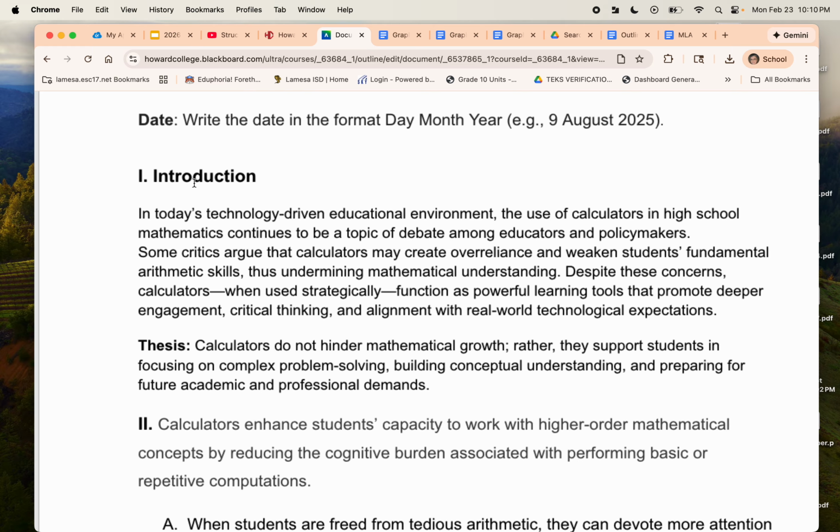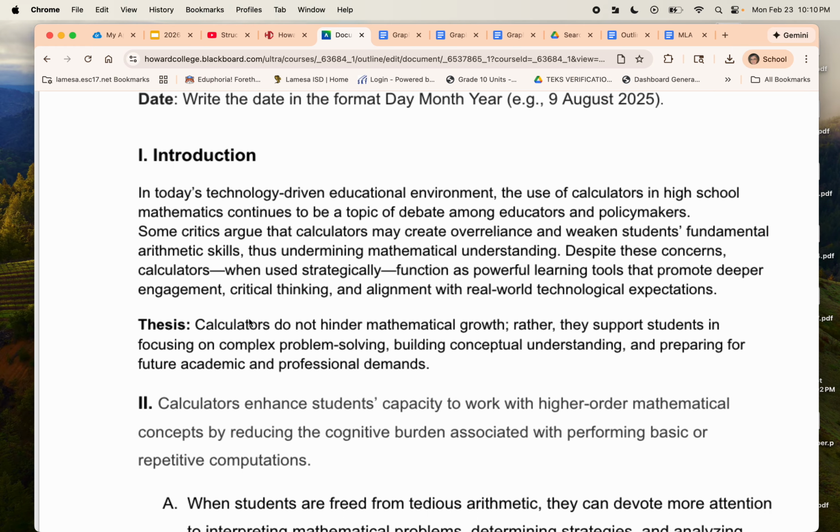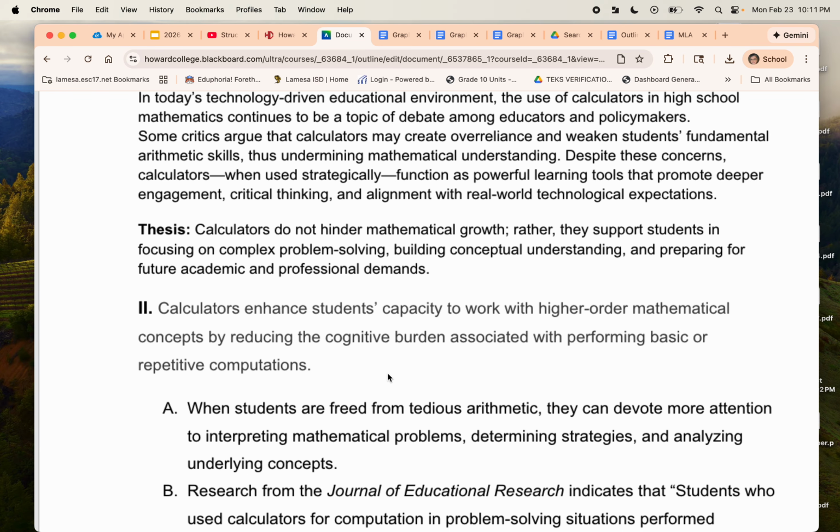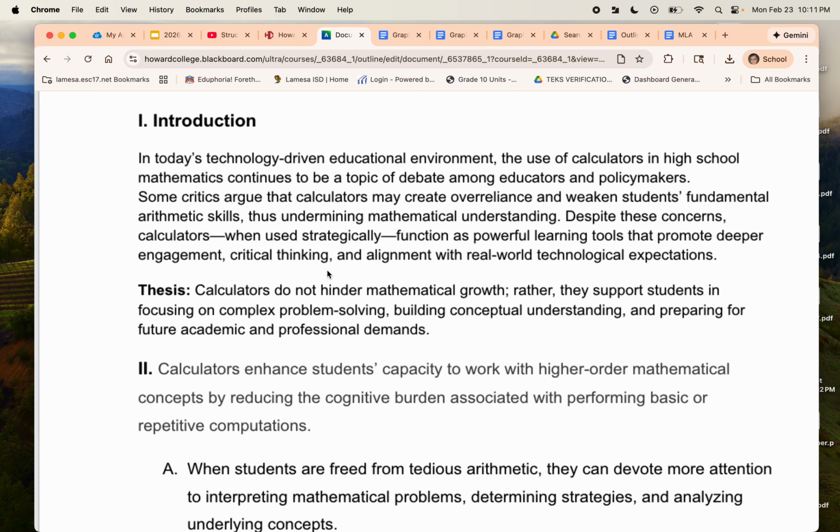This is just actually an outline. So in my introduction, I wrote it out. This is what the introduction of that essay would have. Then here's my thesis. This also would be what you would put if you were writing in that graphic organizer. So we have a quick introduction there, and then our thesis. Calculators do not hinder mathematical growth. Rather, they support students in focusing on complex problem solving, point 1, building conceptual thinking, point 2, and preparing for future academic and professional demands, point 3. Okay, this is the first paragraph: your introduction and your thesis.